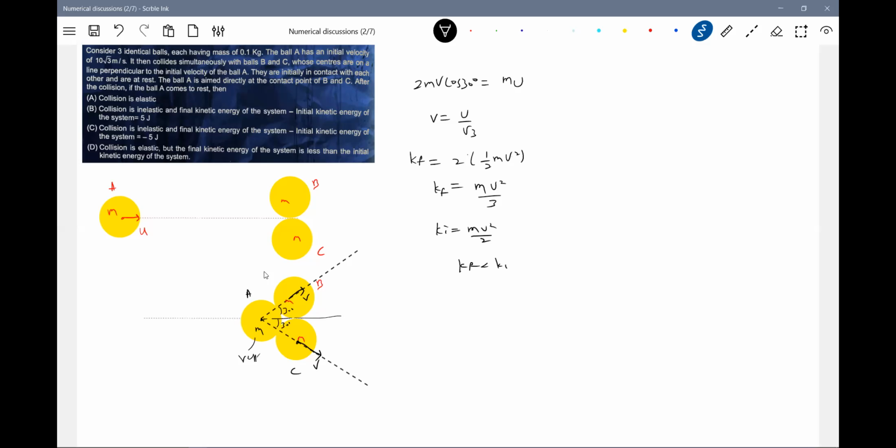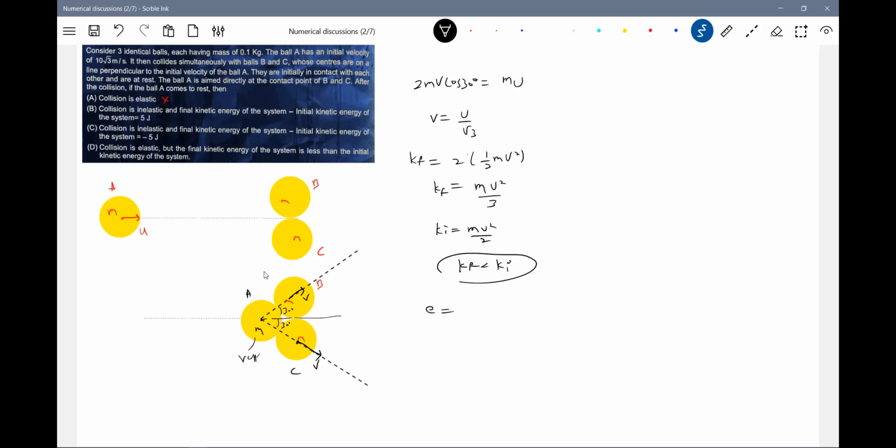The collision is not elastic, so that option is ruled out. For the final kinetic energy of the system minus the initial kinetic energy of the system, substitute the values and you'll get the difference. I think this is a very simple problem. Most of you know it.